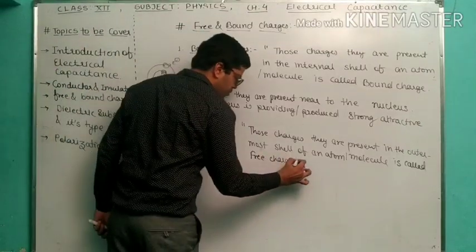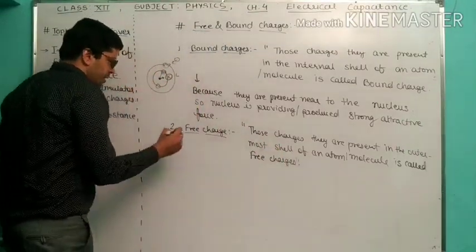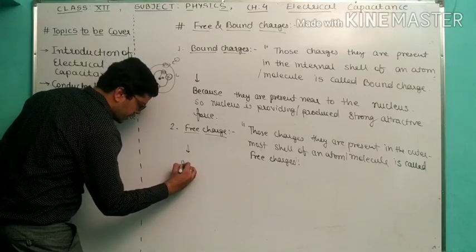This is again the definition on the basis of position. Now let's talk about the reason.